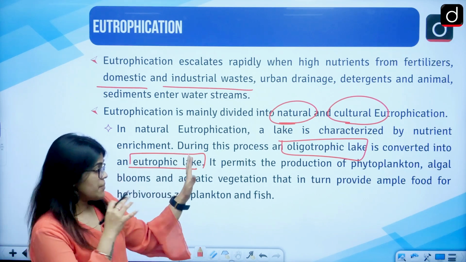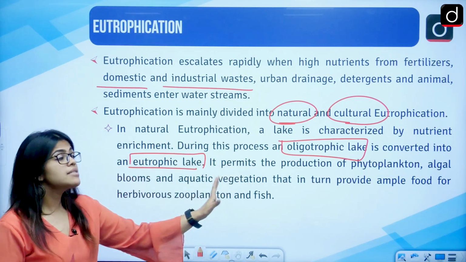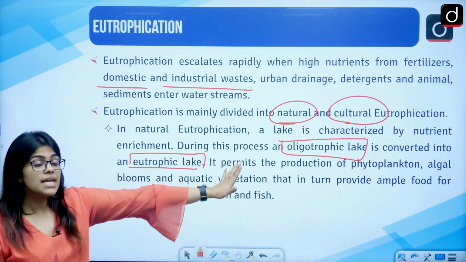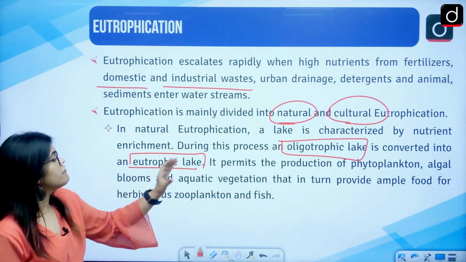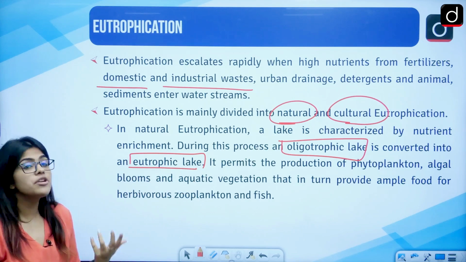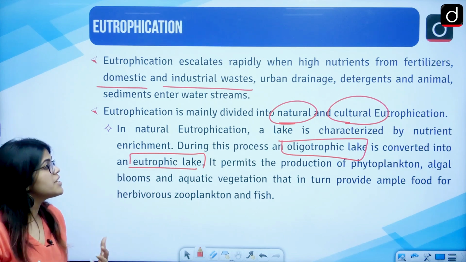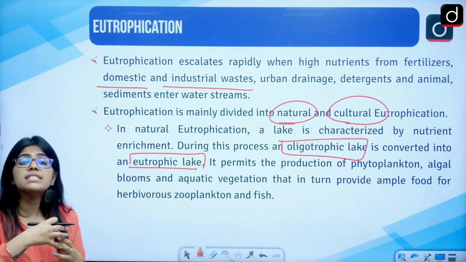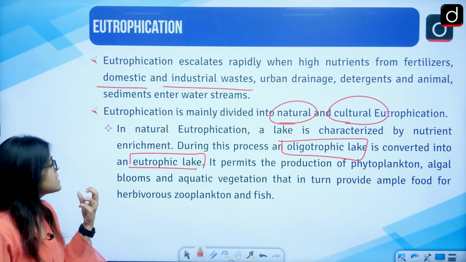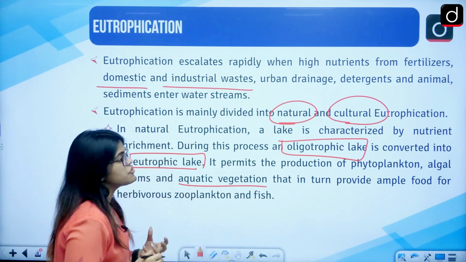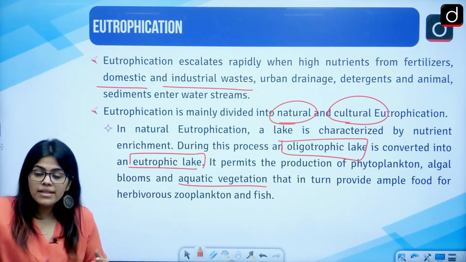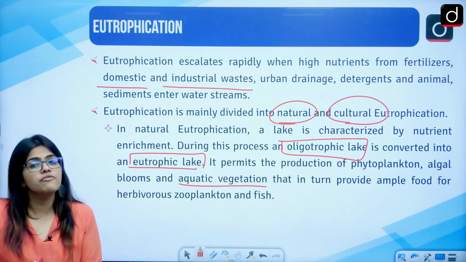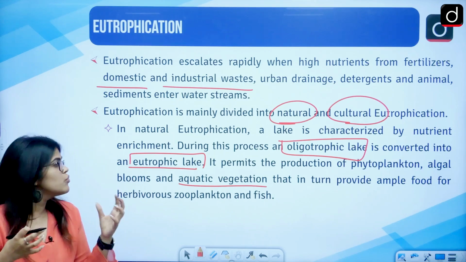So, coming back to the point, during this process, the oligotrophic lake is converted into the eutrophic lake. It permits the production of what? Production of different types of algae, and this algae would bloom. Because of an excess amount of nutrients, excess aquatic vegetation can also bloom there, and because of this, the other flora and fauna would suffer.